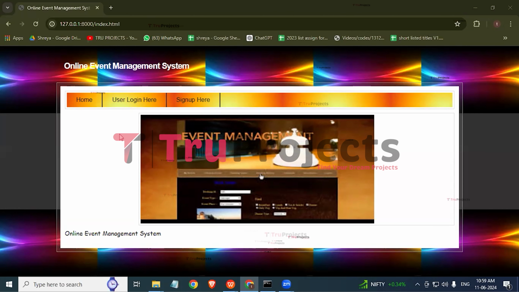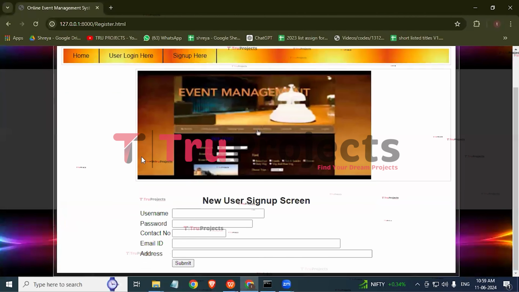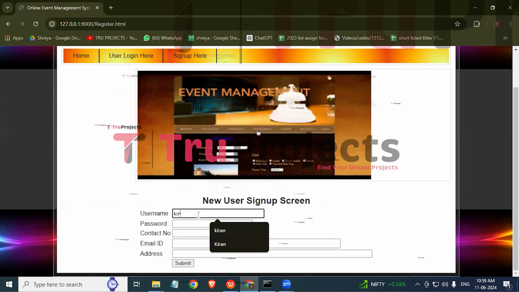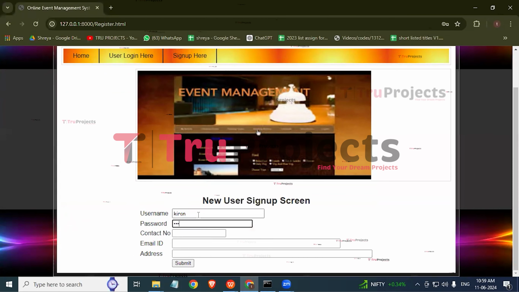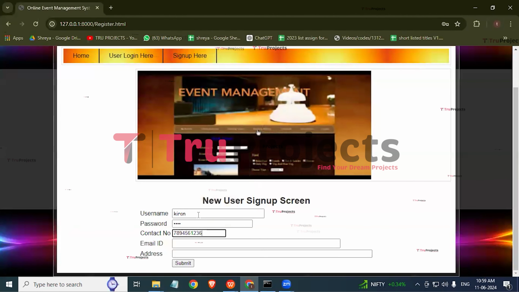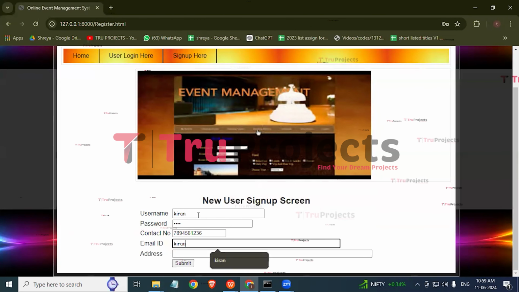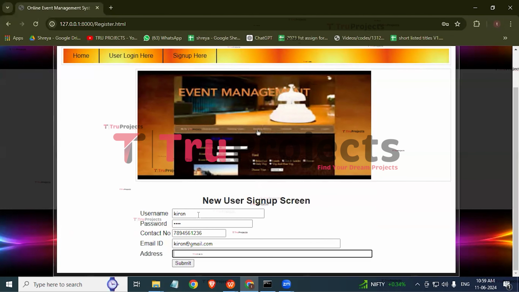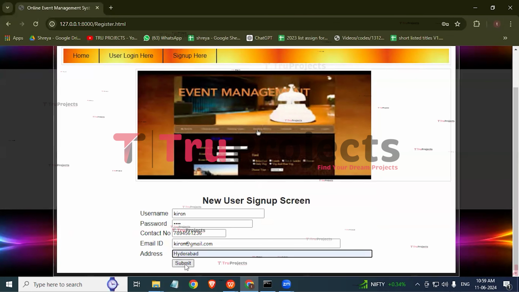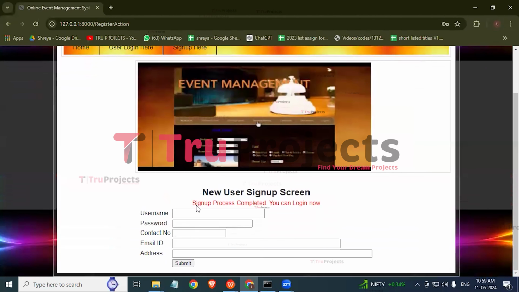If we have not registered, we need to click on the sign up link first and enter all the details, that is, all the user details. So the username would be Kiran. Here we need to provide his password, contact number, email ID, and address. Now click on submit. Here we can observe that the user has signed up successfully, that is, Kiran has signed up successfully and he can log in now.